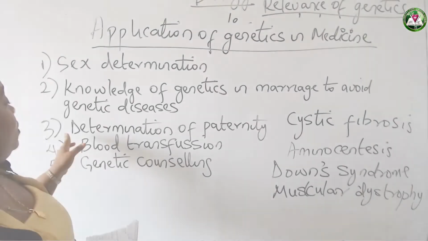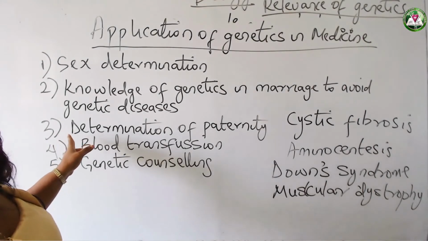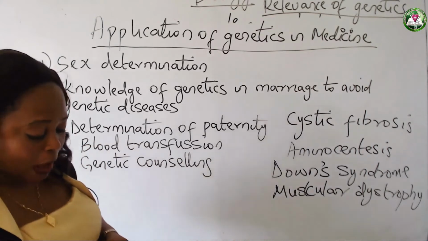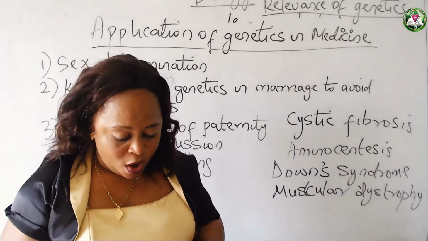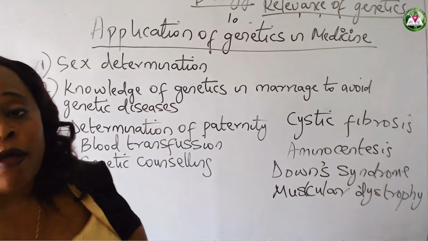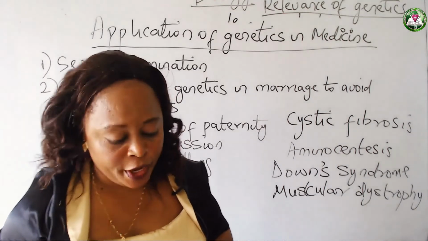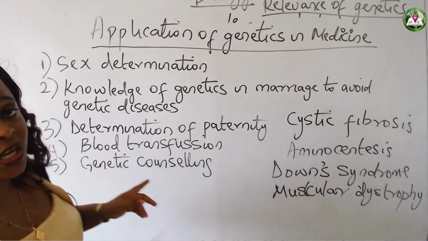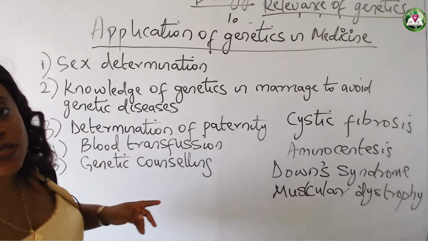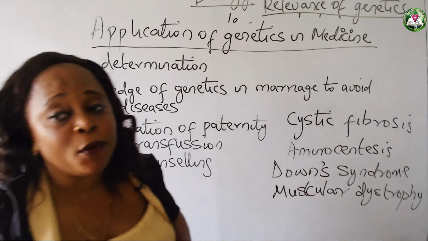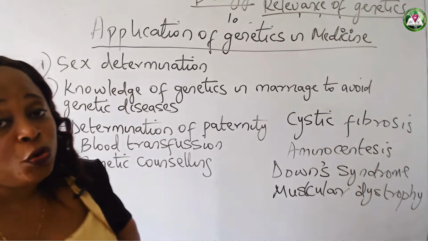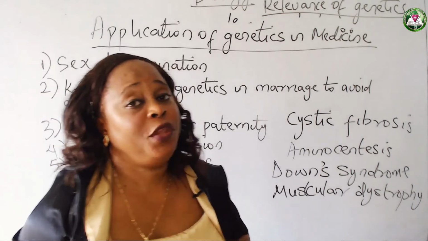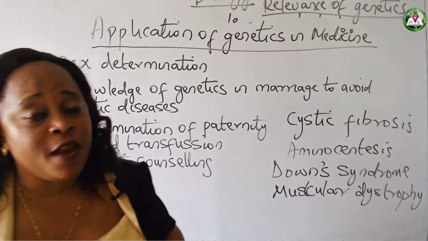The third point here is determination of paternity. It is through genetics or application of genetics that one can determine the paternity of a child through the knowledge of genotype and blood group. Another thing here that I talked about is that genetics is relevant in blood transfusion. It is also through the knowledge of genetics that you're capable of knowing which blood groups are compatible with the others, to avoid any form of coagulation.